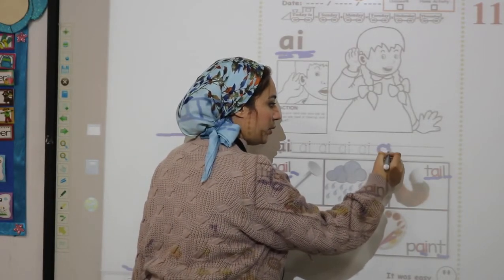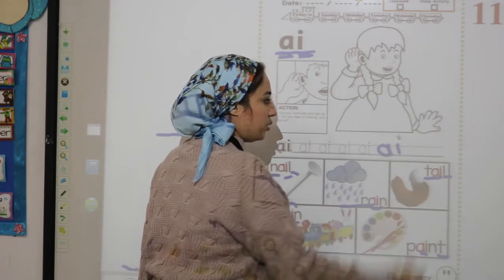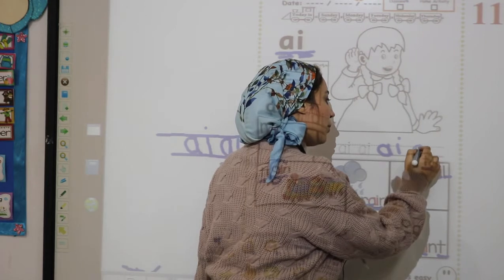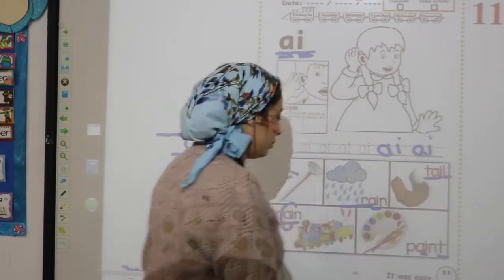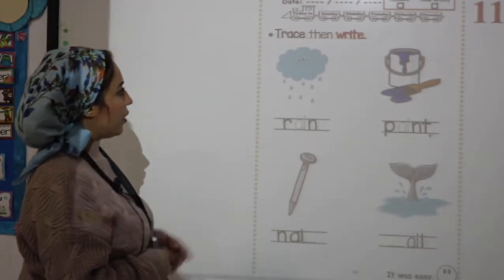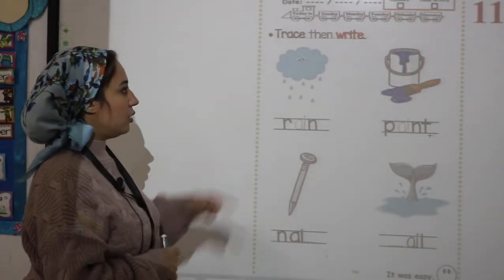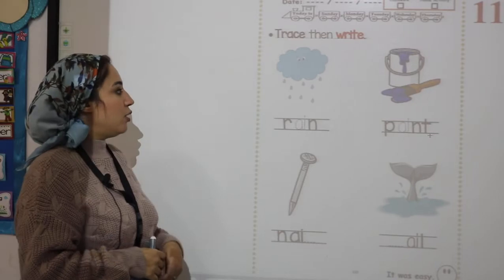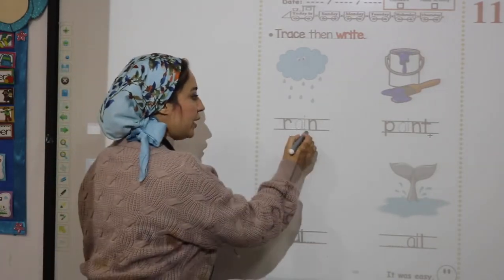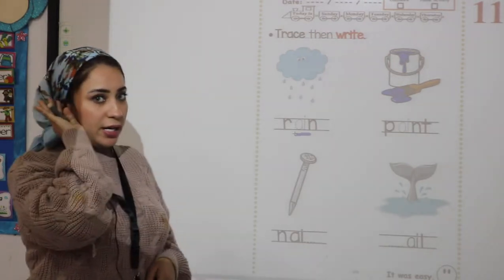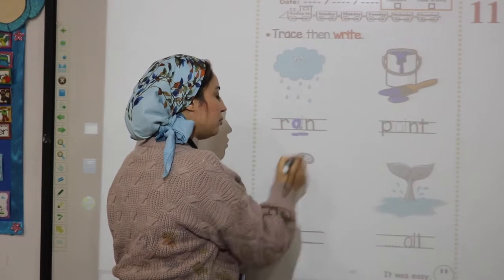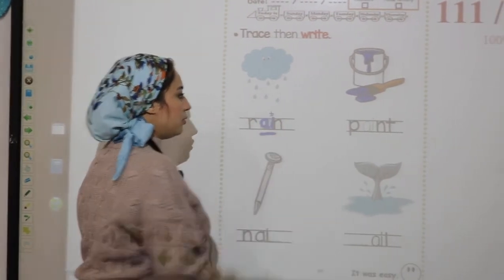Okay, so how to write sound A? Semicircle, up and down. Down, stick and dot. How to write sound A? Semicircle, up and down. Down, stick and dot. Okay, look at this picture. We are going to trace, then write. What is the picture? Rain. So what is the middle sound here? A. Semicircle, up and down. Down, stick and dot.